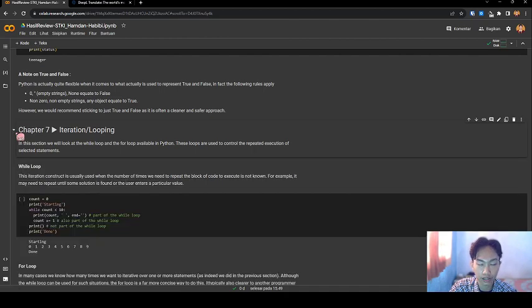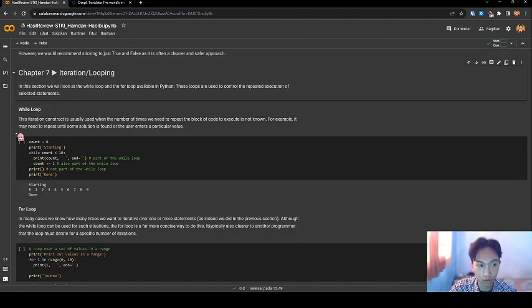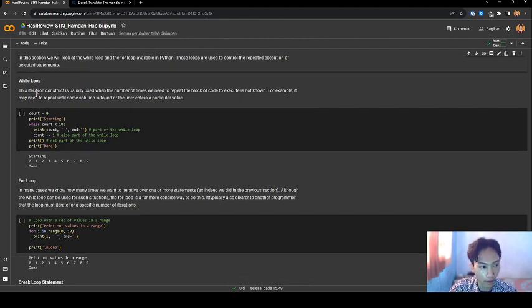Next, chapter 7, iteration and looping. In this section, we will look at the while loop and the for loop in Python. These loops are used to control repeated execution of selected statements. First, the while loop.